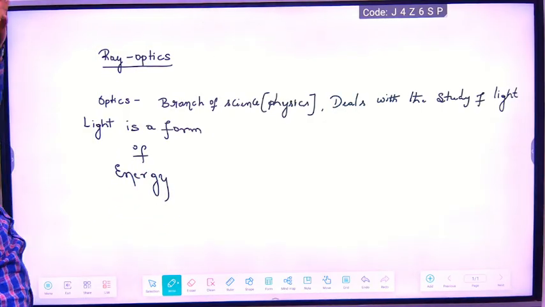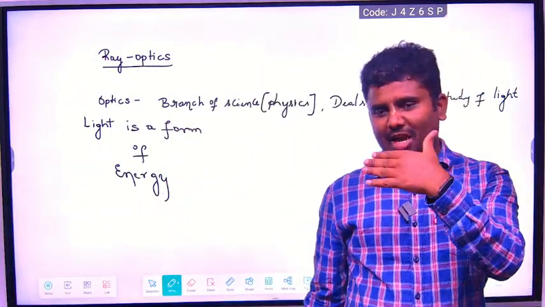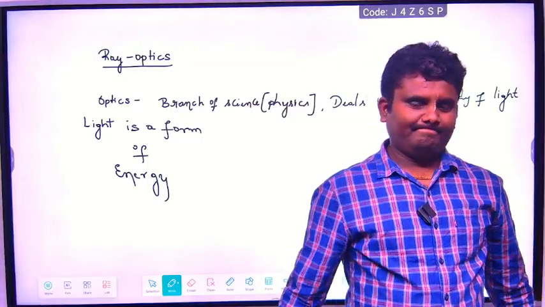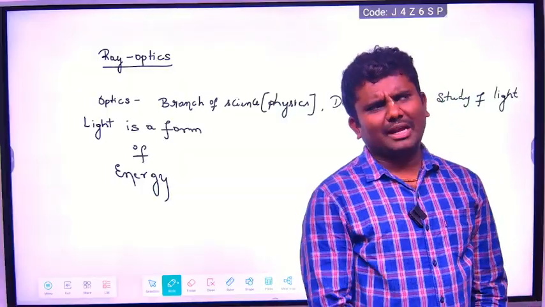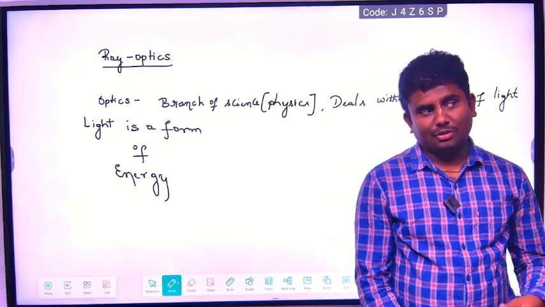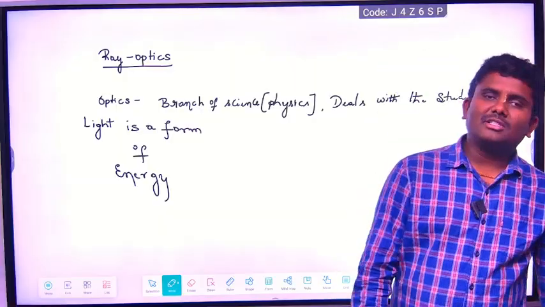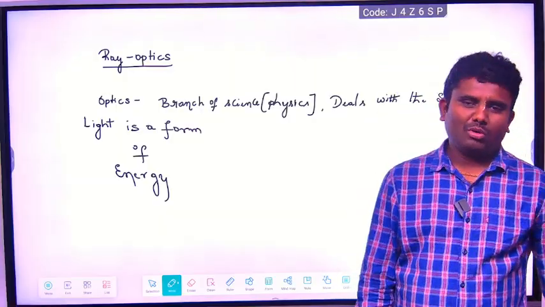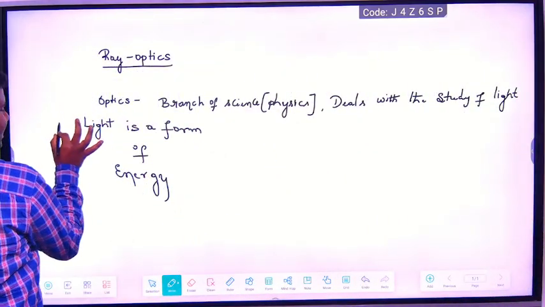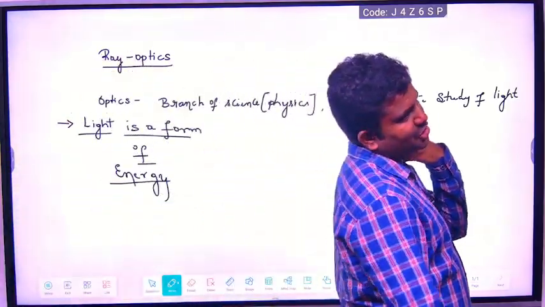Heat is a form of energy. Light is a form of energy. Light carries heat with it when it is traveling from the sun to the earth. You know that. Next, what else do you know about light? When you come to the level of 12th, the highest studies, you will understand light is not just a form of energy; it's an electromagnetic wave. That you will study. Before we go to the big concept, we'll just listen to what is light first. Light is a form of energy.